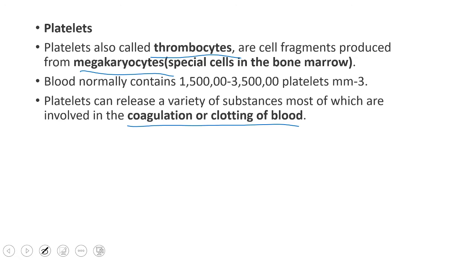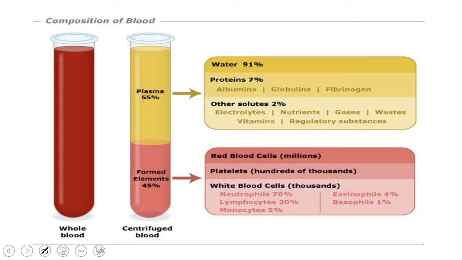So now what we discussed is about the cells of the blood, right? Now next we'll discuss, like this is the diagrammatic representation. This is the whole blood. Blood is divided into two parts, plasma and formed elements. Plasma is known as the liquid portion of the blood, and the remaining is formed elements. We already discussed plasma is about 55% and formed elements are 45%.